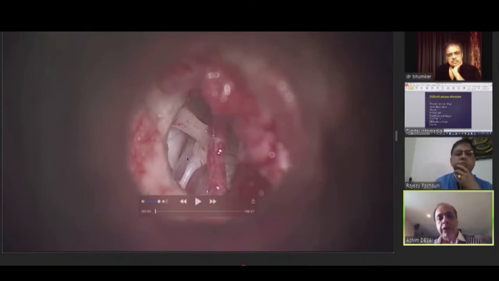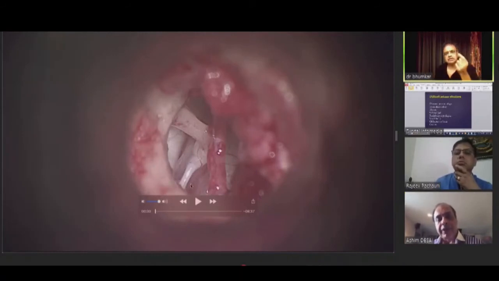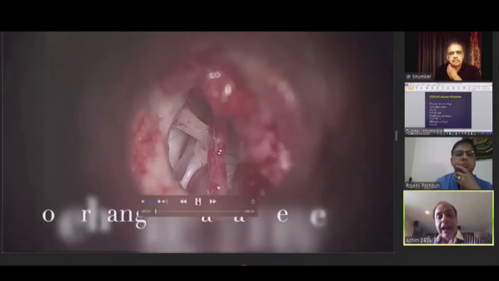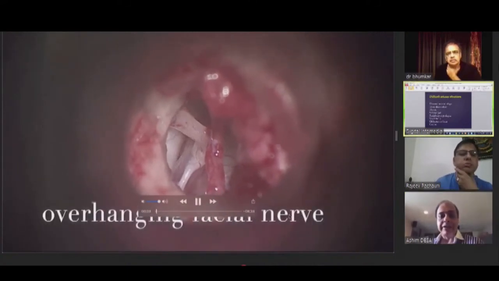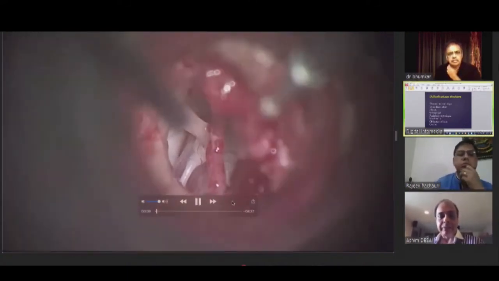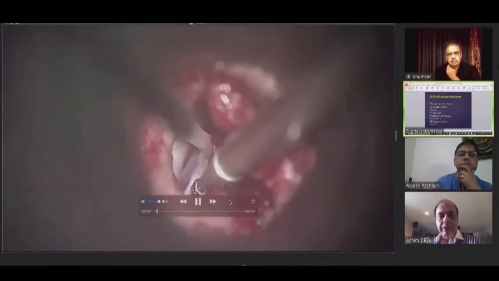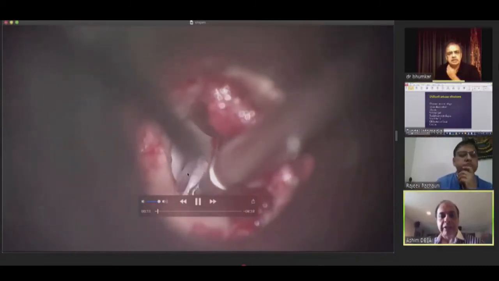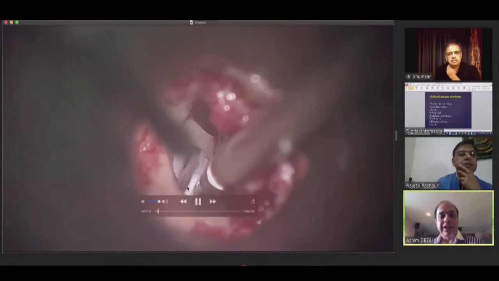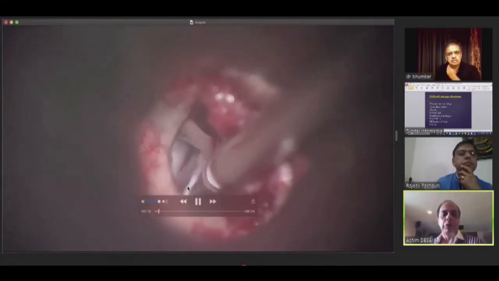Although this posterior crus appears very thick, the footplate is very wide, but not thick. It's transparent. You see the color? It's hidden. This is the overhang. How much of the oval window was covered by the facial? You can see that once I remove this, you will see about 80% plus of the oval window is covered.